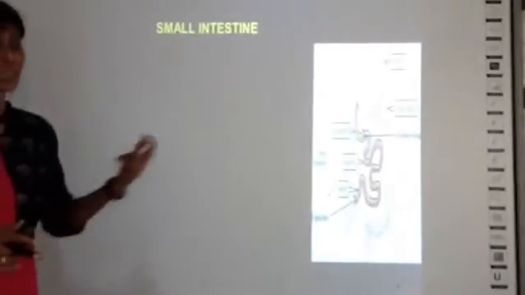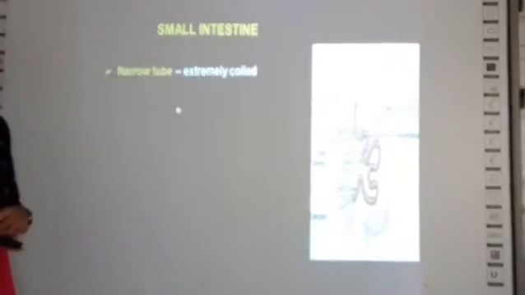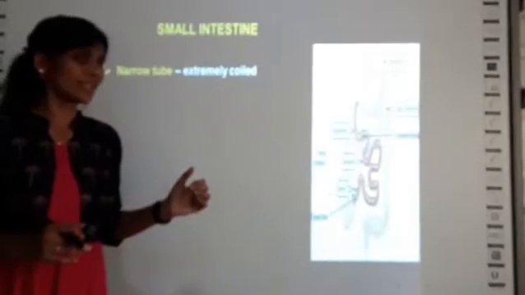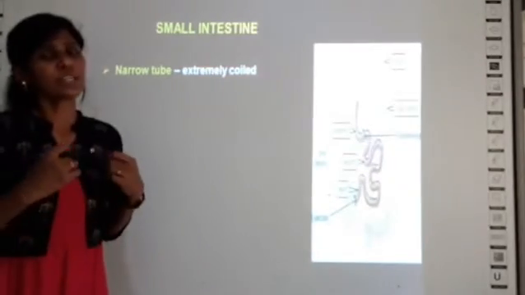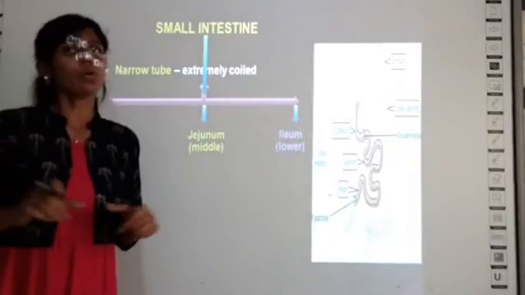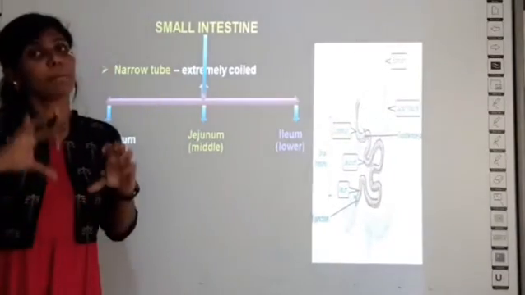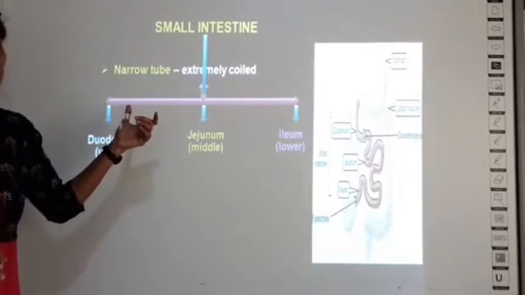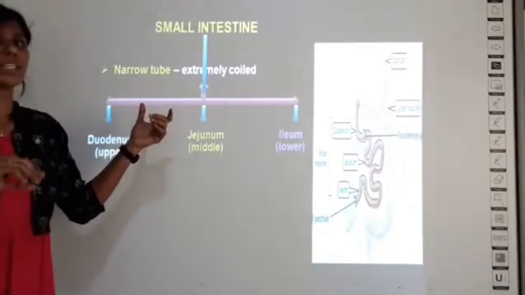Then we have a quick revision about the small intestine. Small intestine and large intestine can be differentiated in this way: the small intestine is extremely coiled. If you see this large intestine, it will be present on the outer surface, it will be bigger in size also and less coiled. But the small intestine, if you see, will be smaller in size and also highly coiled.